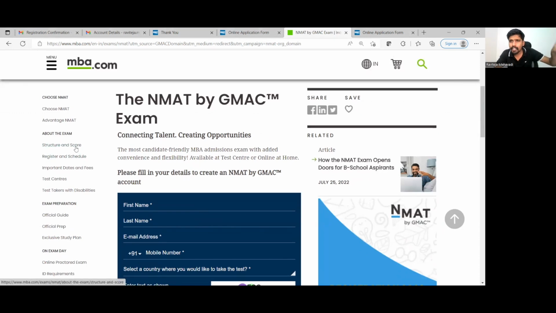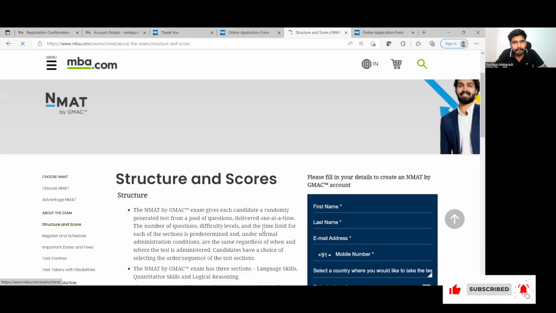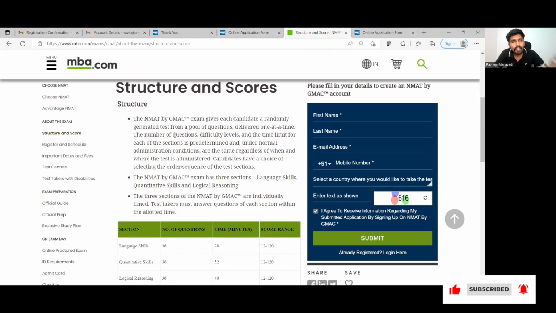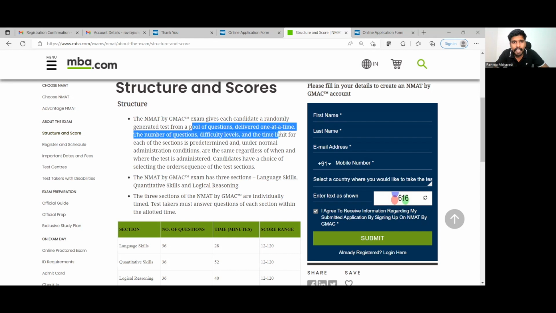So let us individually go into each one of them and try to understand whether something has changed or it is the same as last year. Structure and score, what is it looking like? So what does it say? It says that it is generated from a pool of questions, delivered one at a time. So how the paper is going to be is that you cannot skip questions. What your next question is depends on what your previous question was and whether your answer to the previous question was correct or not. If your answer is correct, it may give you a slightly tougher question. If your answer to the previous question is wrong, it may give you a slightly easier question.